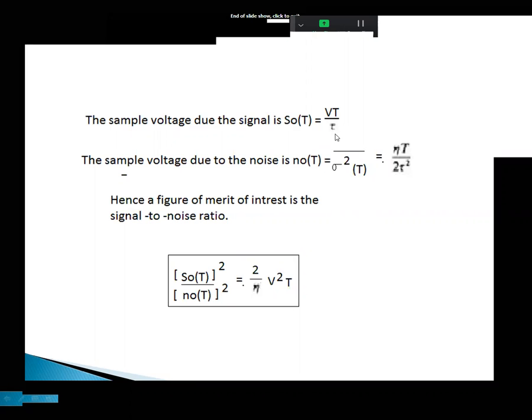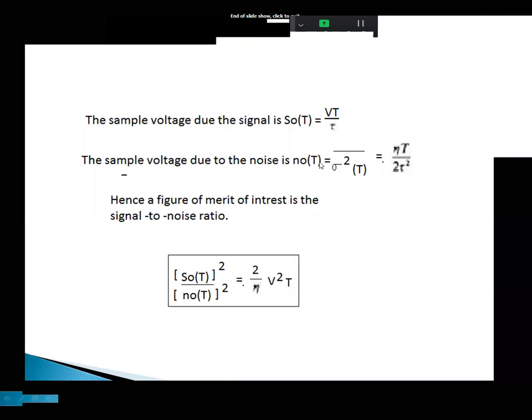What happens to S naught of t? S naught of t is called Vt by tau. So S naught of t whole square is V square t square by tau square. The noise power is sigma naught square, which is eta t by 2 tau square.